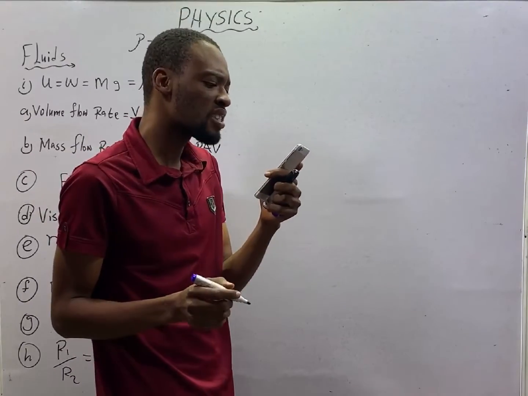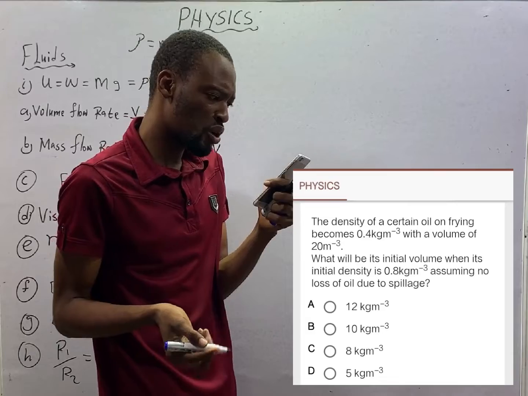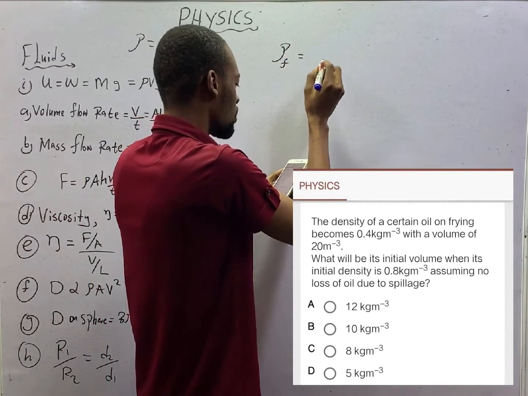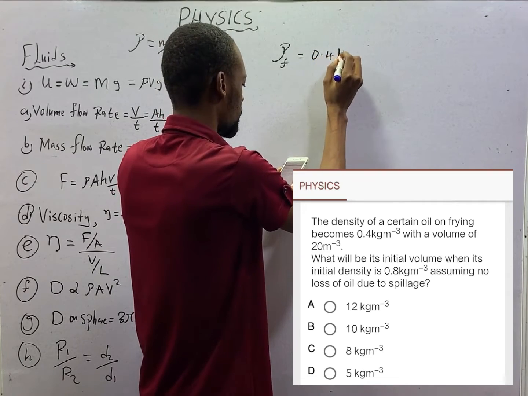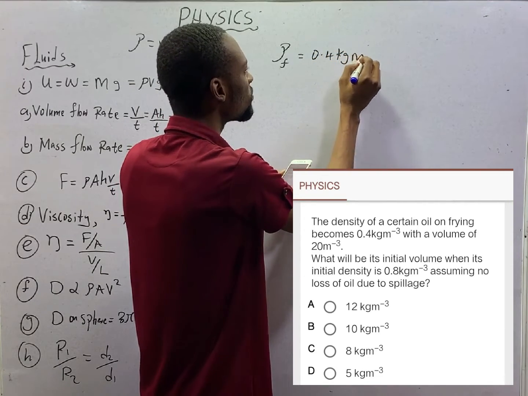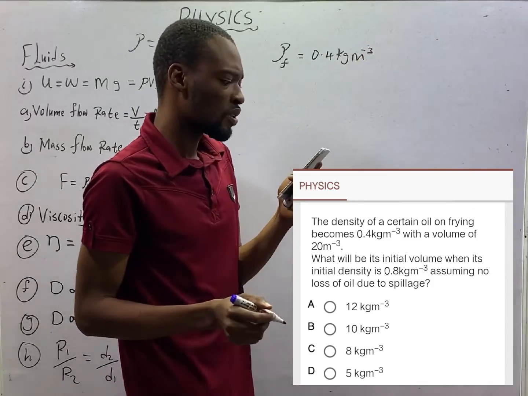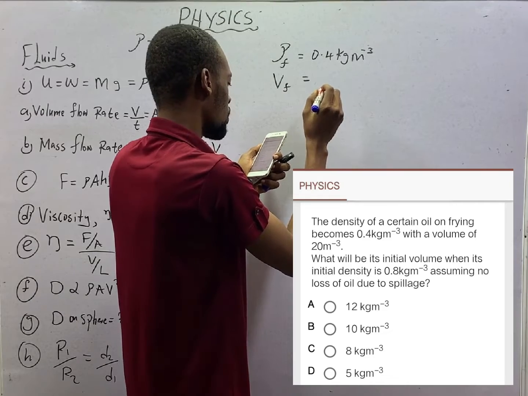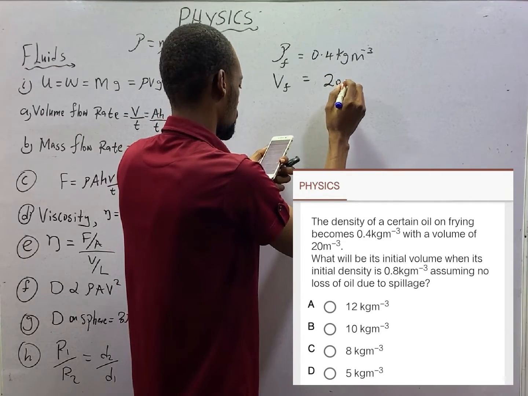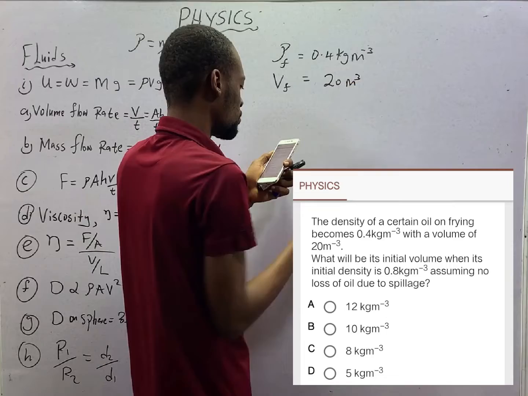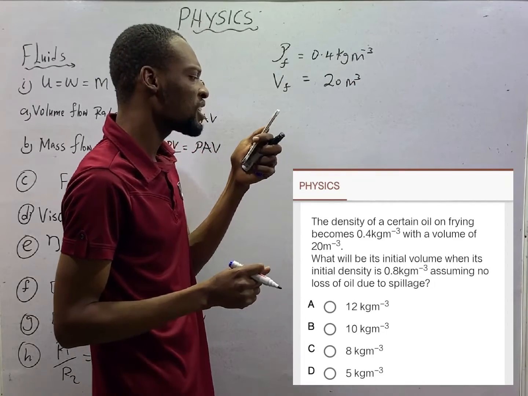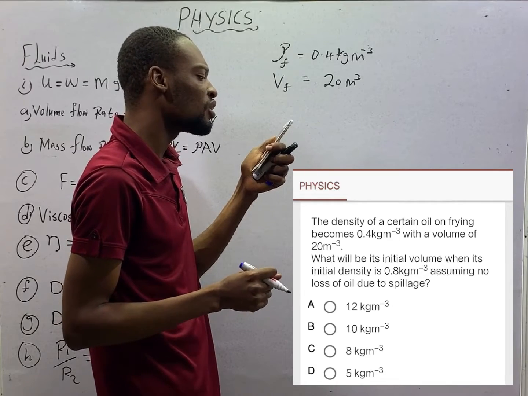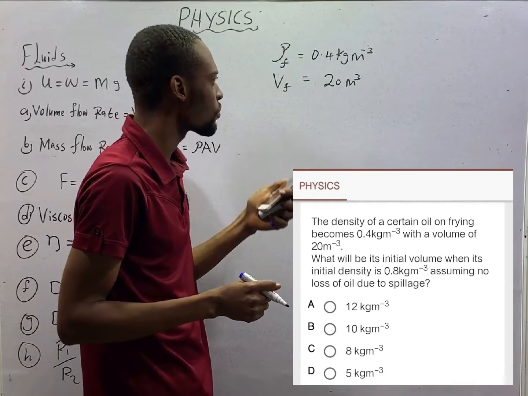The density of a certain oil on frying becomes 0.4 kilogram per meter cube, with a volume on frying of 20 meter cube. What will be its initial volume when its initial density is 0.8 kilogram per meter cube?